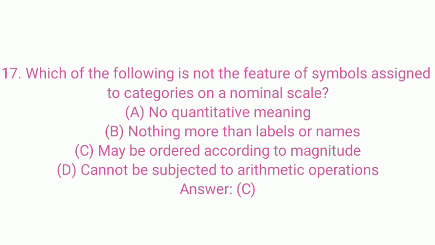Question number 17. Which of the following is not the feature of symbols assigned to categorize on a nominal scale? Option A, no quantitative meaning. Option B, nothing more than labels or names. Option C, may be ordered according to magnitude. And option D, cannot be subjected to arithmetic operations. So among the following options, the right answer will be C, that is, may be ordered according to magnitude.